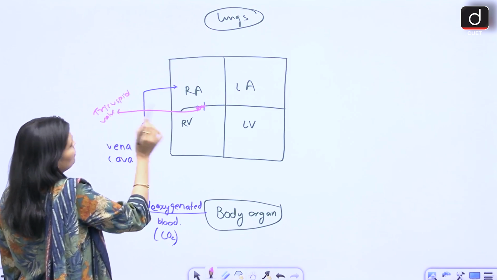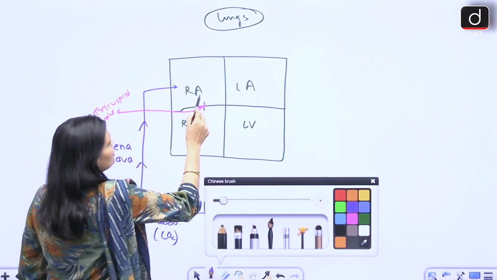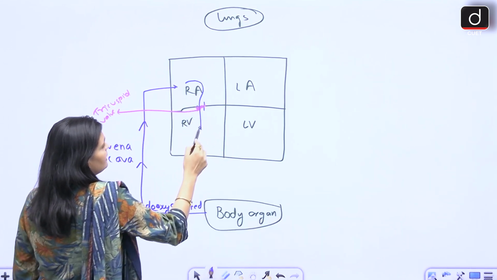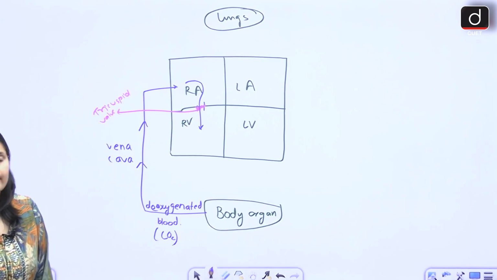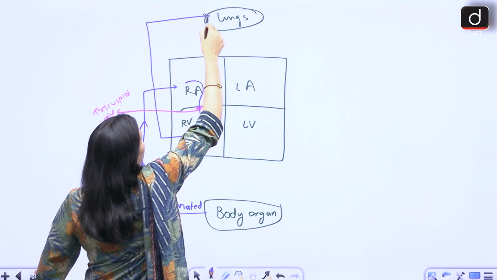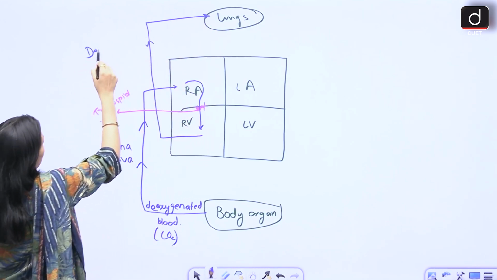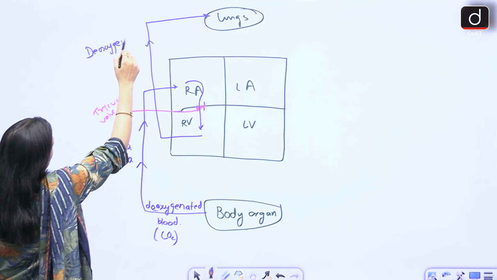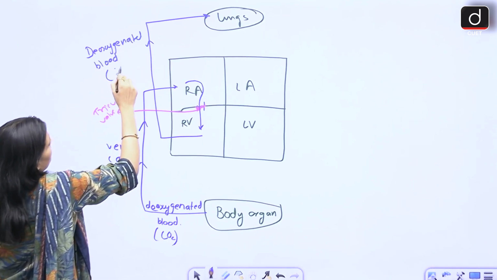ट्राइकस्पिड valve. तो ये valve open होती है. Once the valve opens up, now what happens? The blood enters into the right ventricle, from right atrium to right ventricle. यहां से वापस blood निकलेगी, enters into the lungs. Now कौन सी blood निकलेगी? Again deoxygenated blood containing CO2, right?